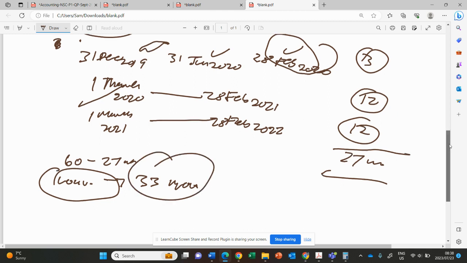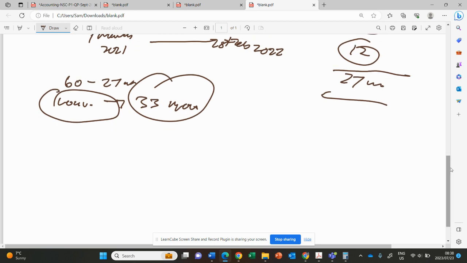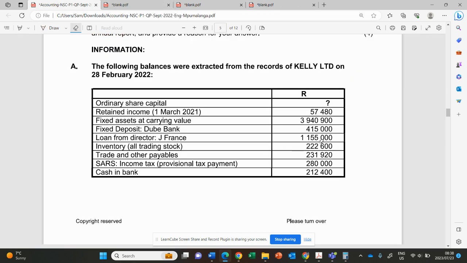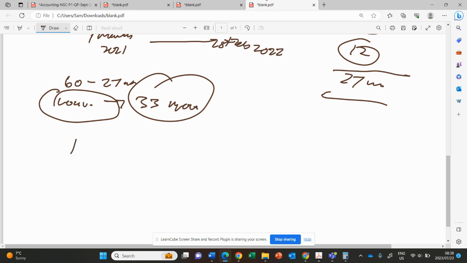we can get the monthly installment. So for the monthly installment, we take the loan that is given there, which is 1,155,000, and divide by 33 months.